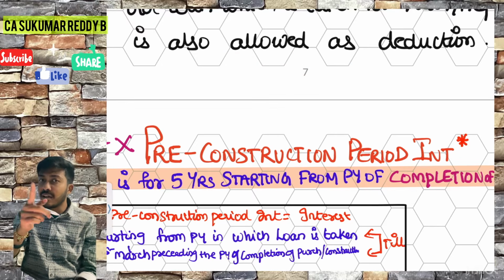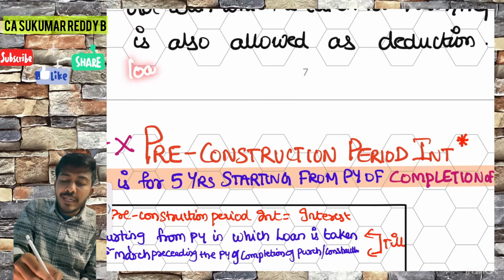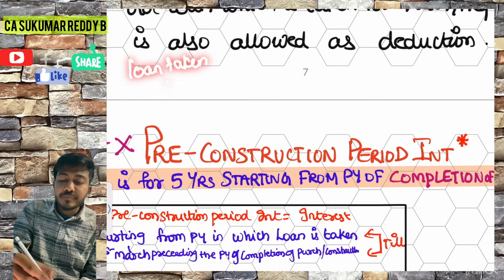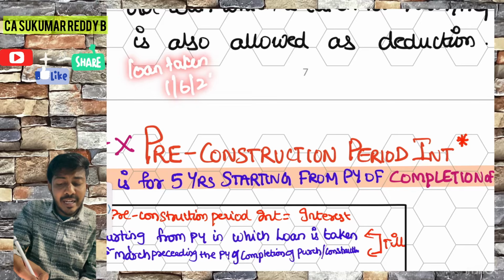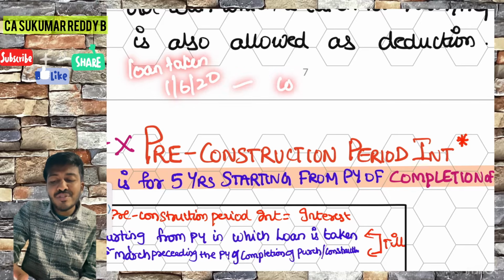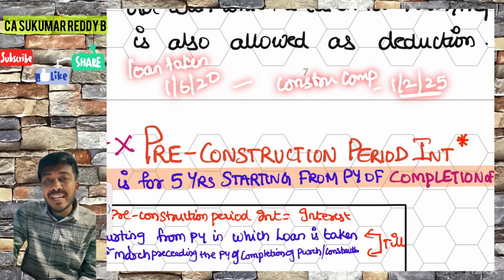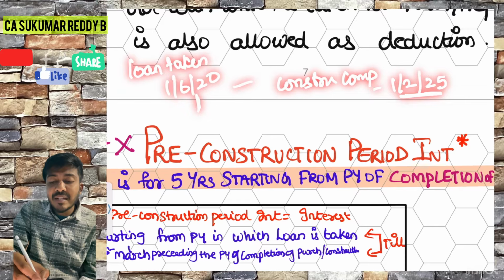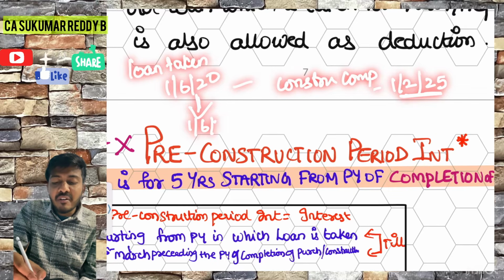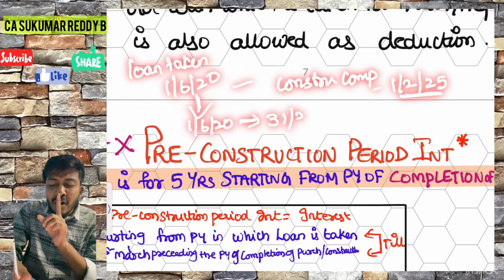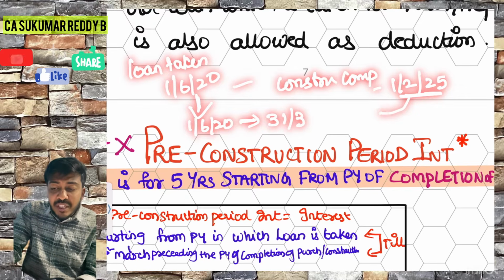Now you tell me the correct answer if you have understood this. Loan taken date is 1/6/2020 and construction completion date is 1st February 2025. What will be the pre-construction period? Pre-construction period will always start from the loan taken date and it will always end on the 31st March which comes before the completion date.